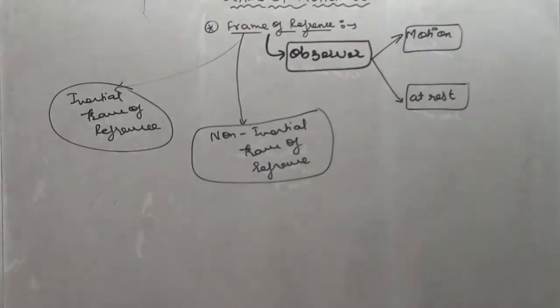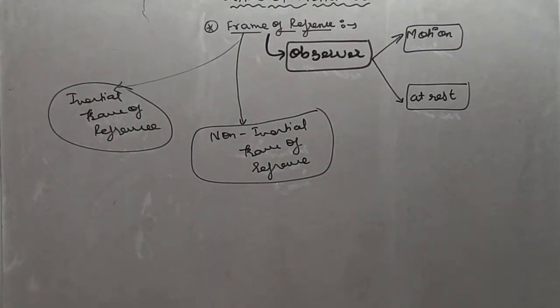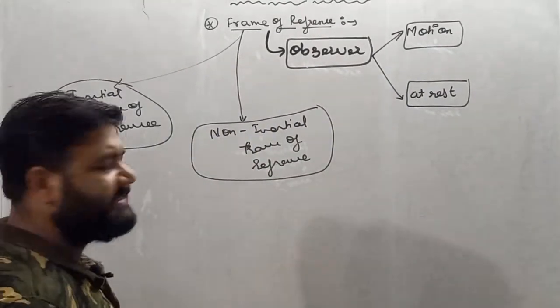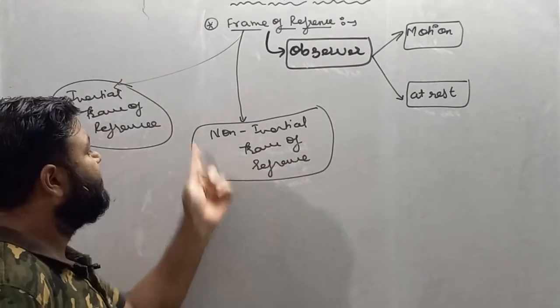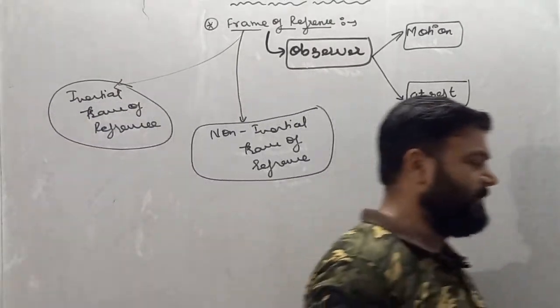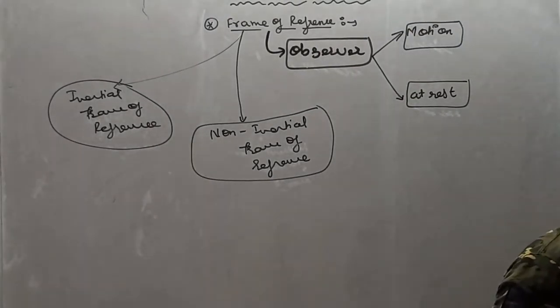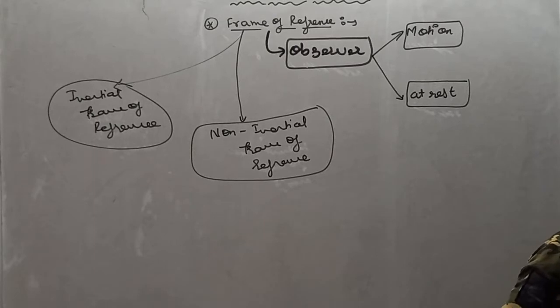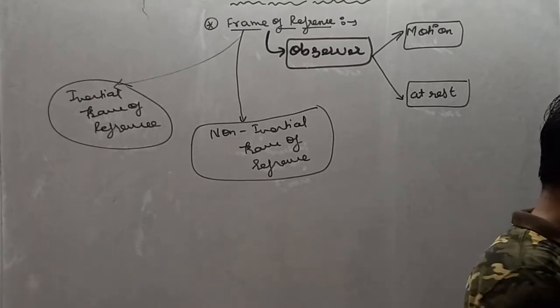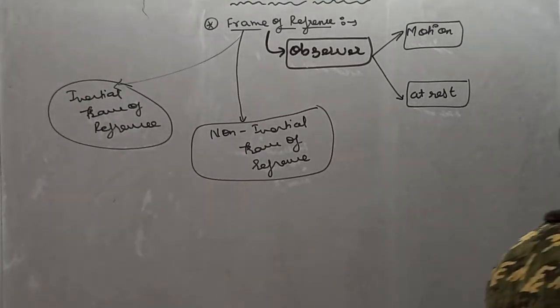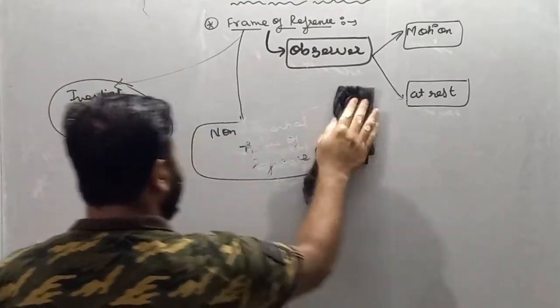So on the basis of condition of observer, that is in motion or in rest, frame of reference is categorized into two types. First is inertial and second is non-inertial frame of reference.